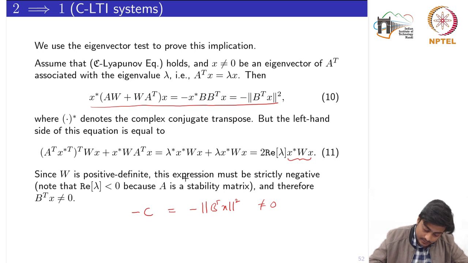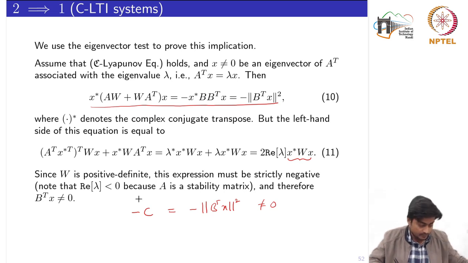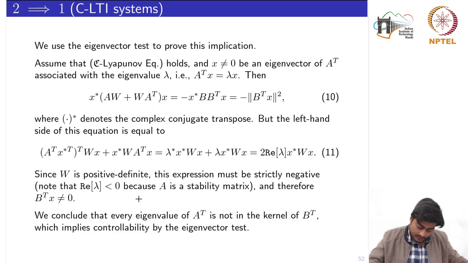Right? So we have just shown that there is an eigenvector X of A transpose for which B transpose X not equal to 0 is satisfied. Which implies that the system is controllable, because with that eigenvector test we have the if and only if condition for controllability.